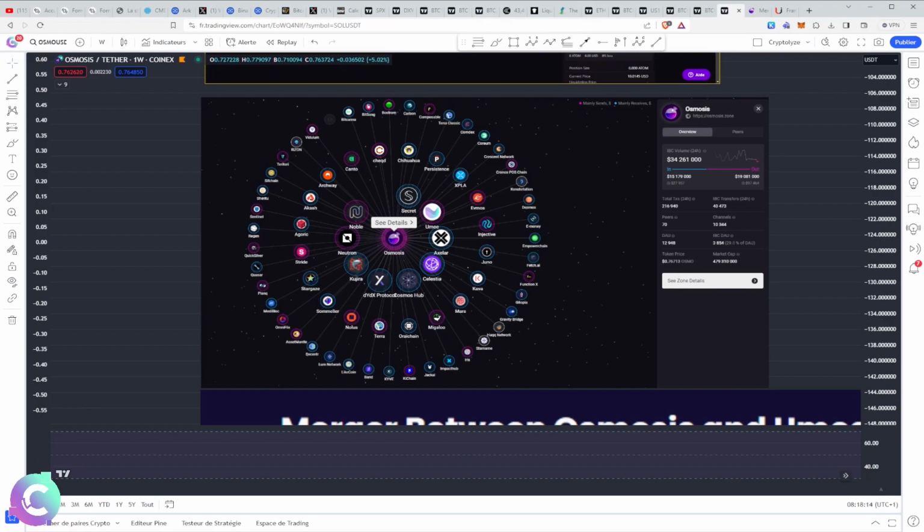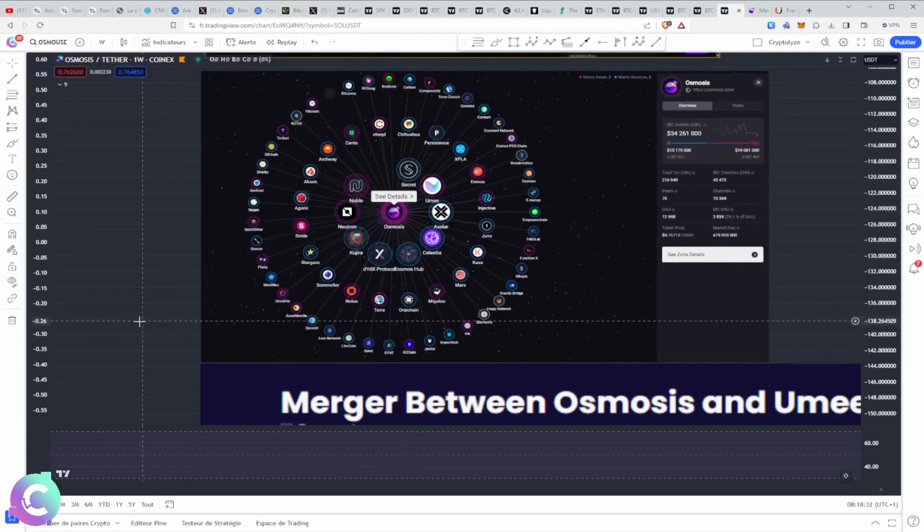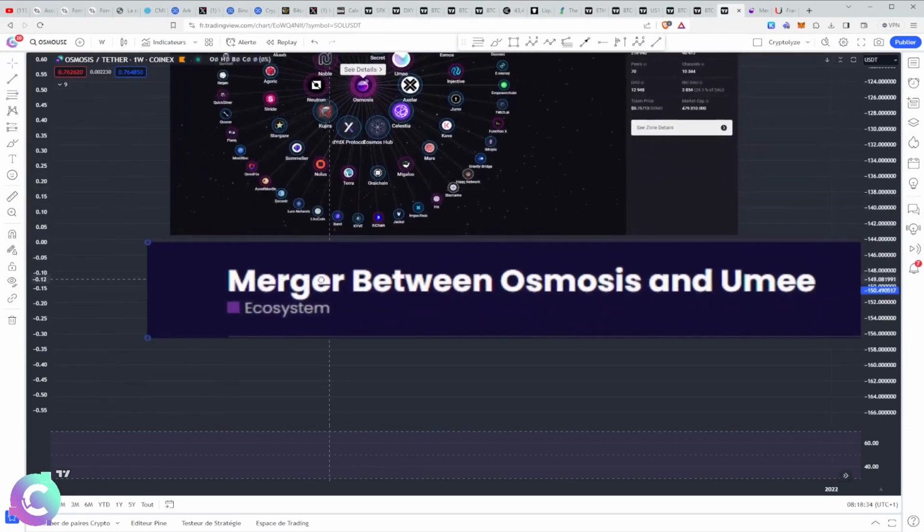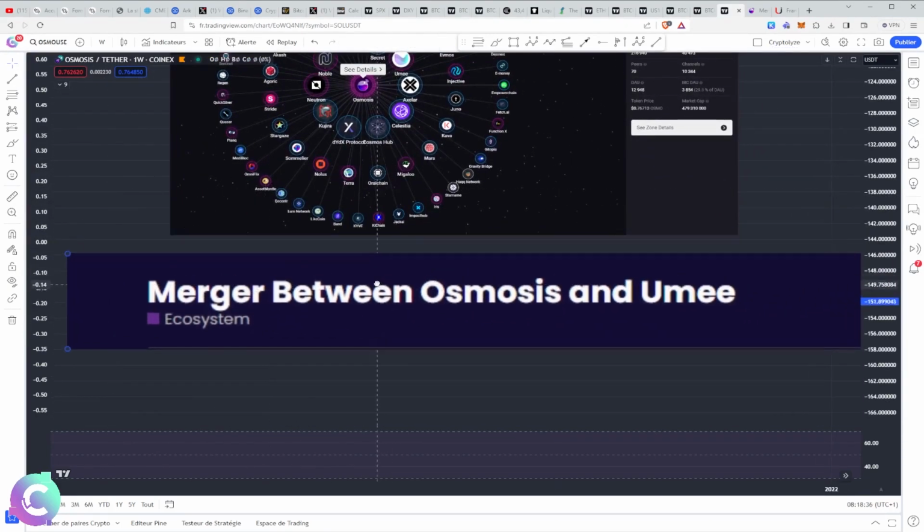So there is ATOM, there is OSMO, there is Axelar, there are a certain number of other blockchains, in fact, which are interesting to have their tokens staked to be able to farm the airdrops of the new blockchains which arrive. But in fact, OSMO is really at the heart of almost 80-90% of the proposals to actually have access to certain airdrops. So to go even further, we still have a lot of news from Osmosis.